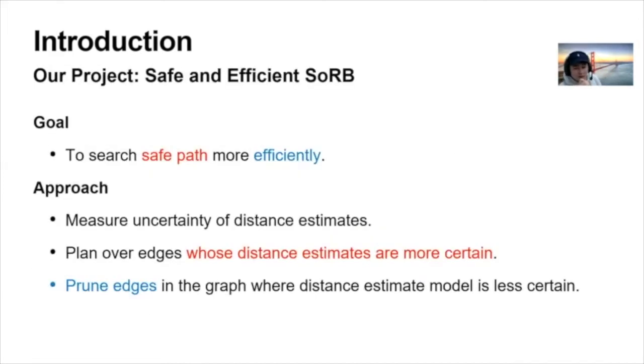And our work to improve the SORB method is to make the search safer and more efficient. To do so, we measure the uncertainty of a distance estimate. With uncertainty information, we try to make a plan over edges whose distance estimates are more certain. We also prune edges in the graph where the distance estimate model is less certain, for efficient planning.